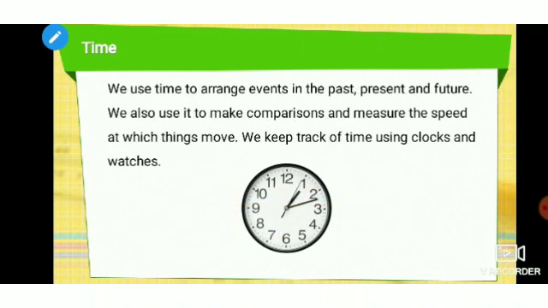How can we measure time? Let's talk about time. We use time to arrange events in the past, present and future. We also use it to make comparisons and measure the speed at which things move. We keep track of time using clocks and watches. So we all know time is used to measure events in the past, present and future.